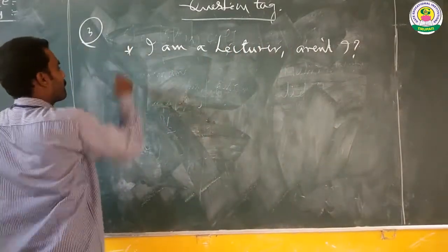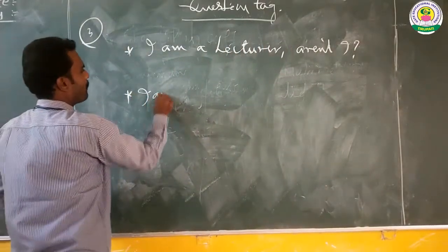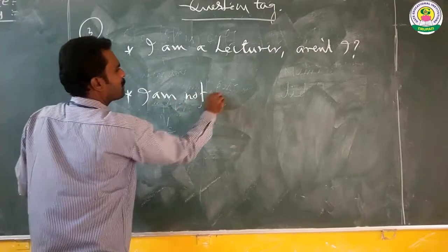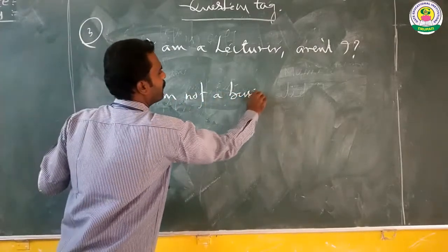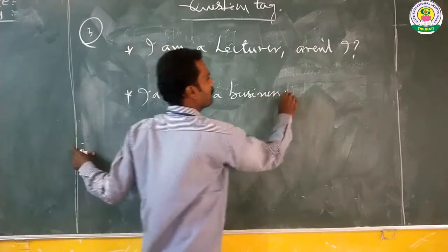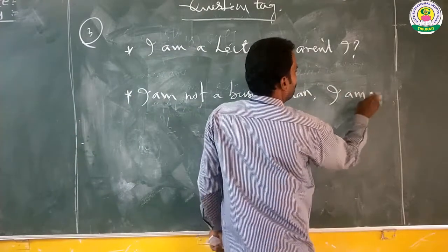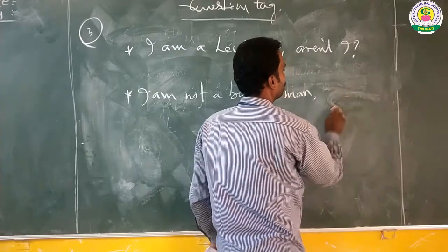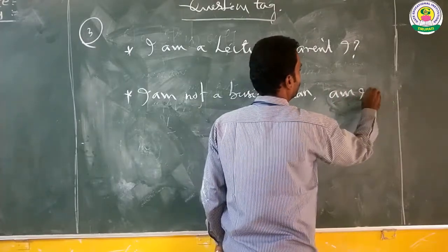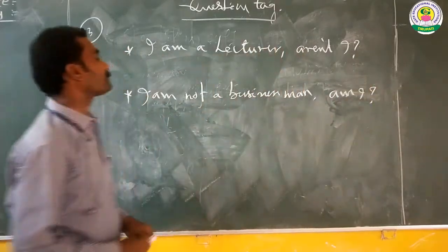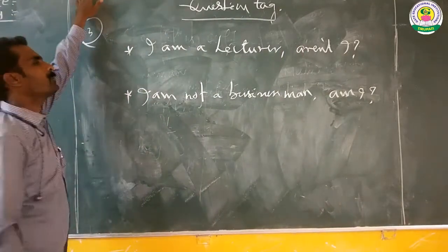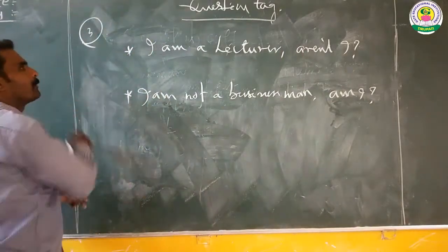And "I'm not a businessman." Am I? So no more examples are required for this rule.